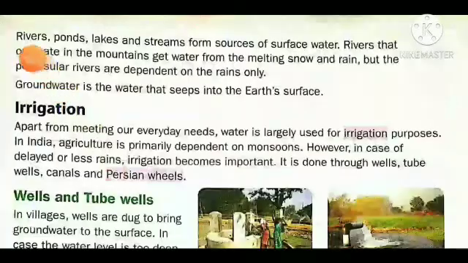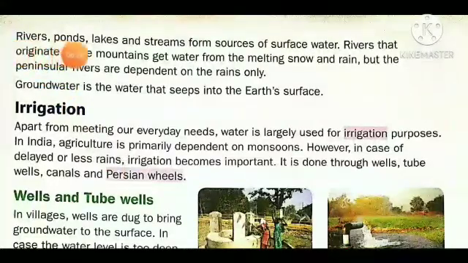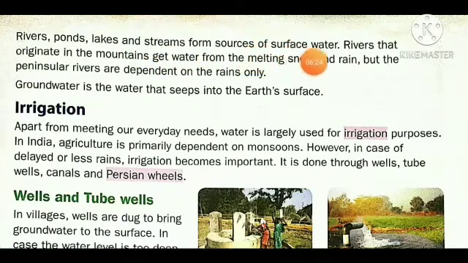Next, rivers, ponds, lakes and streams form sources of surface water. Those are the sources of surface water: river, pond, lakes and streams. Rivers that originate in mountains get water from melting snow and rain. So rivers start from the mountains and get water from melting snow and rain.